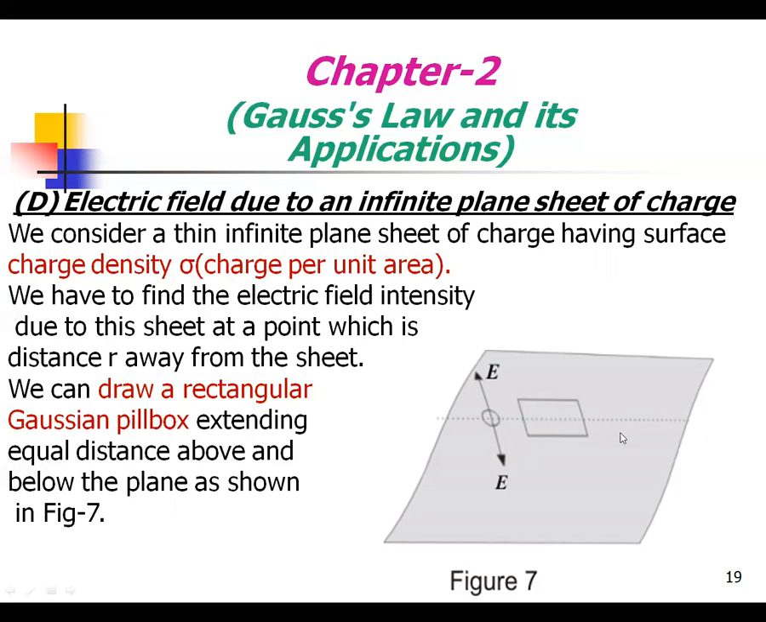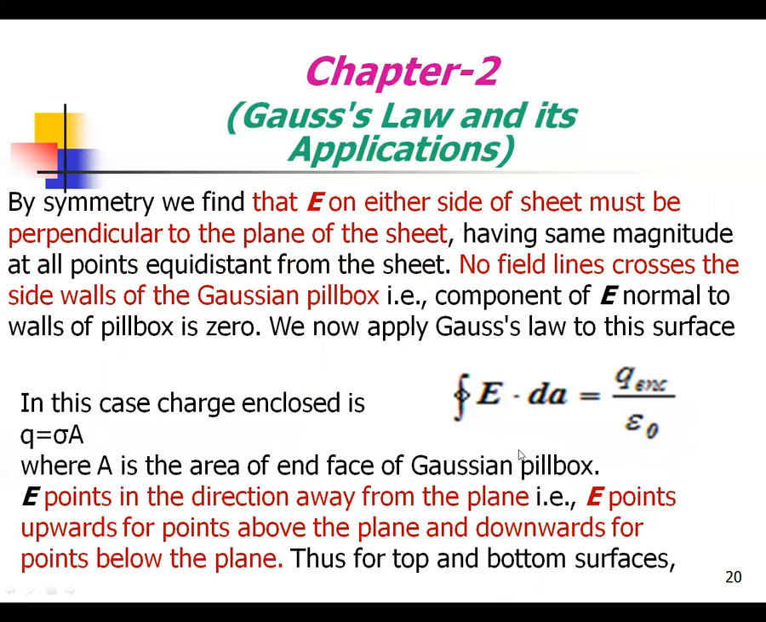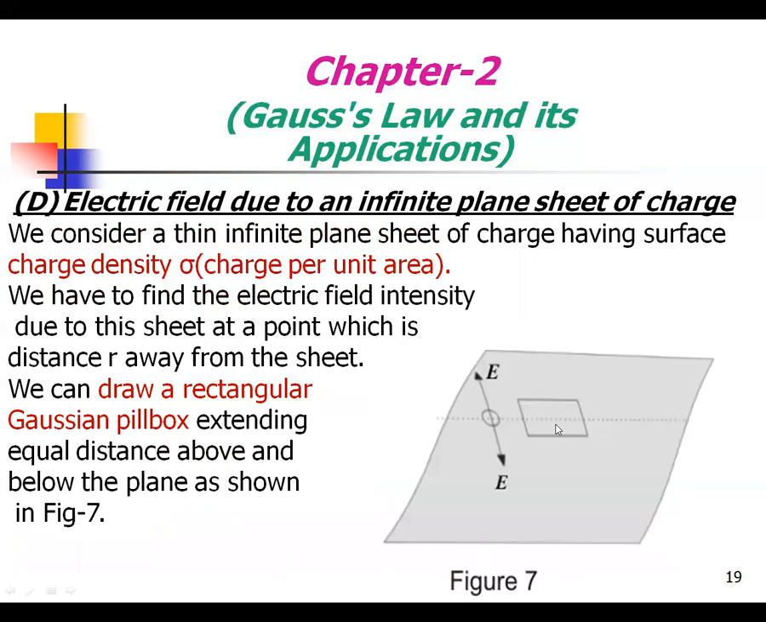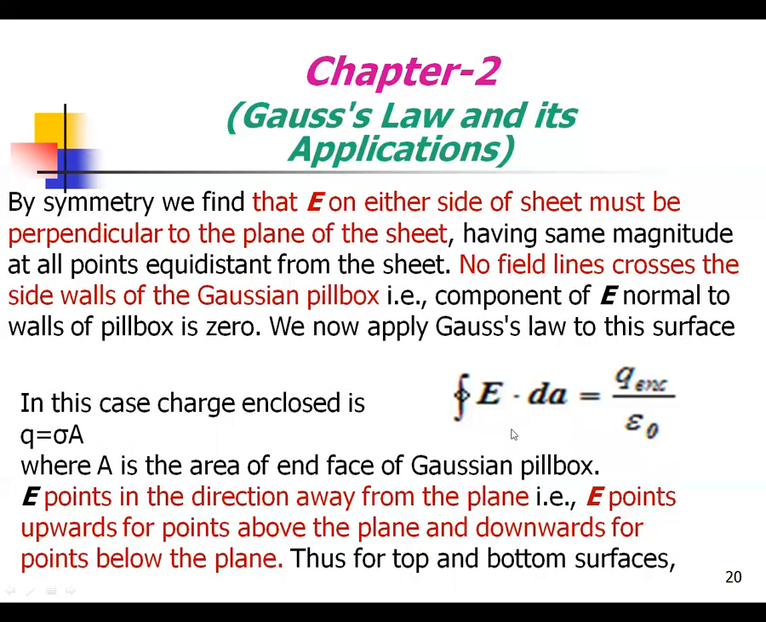At the distance r away from the sheet, we can draw a rectangular Gaussian pillbox extending an equal distance above and below the plane, as shown in the figure. By symmetry, we find that E on either side of the sheet must be perpendicular to the plane of the sheet, having the same magnitude at all points equidistant from the sheet.